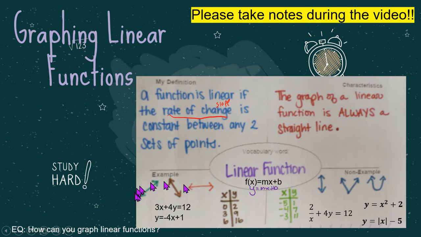So here are examples. It could be increasing. Just to refresh your memory, this is increasing. This brown line is decreasing. It's really hard to write sideways.